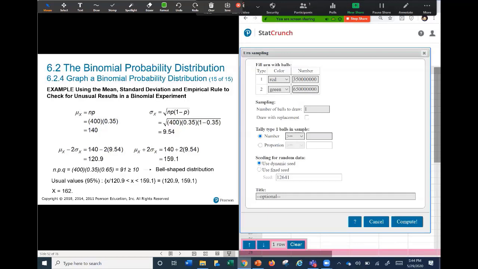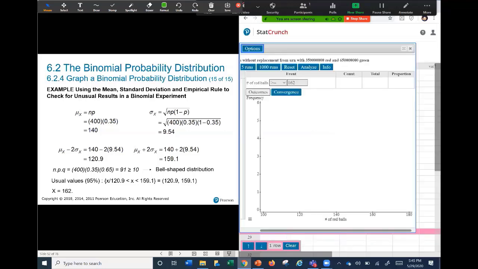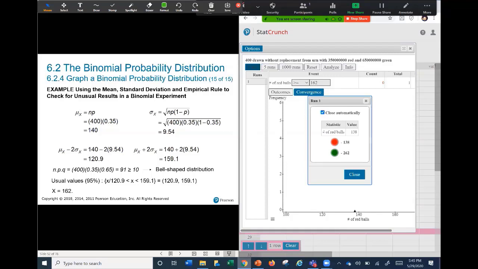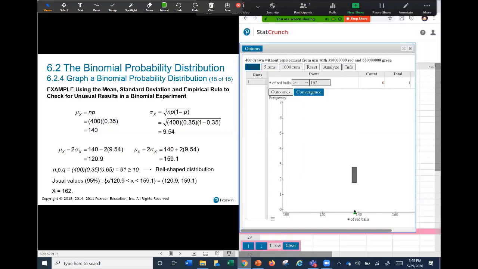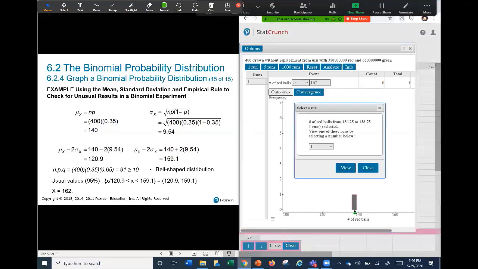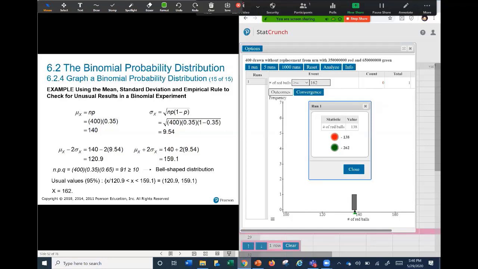Let's simulate. The red will be success, green will be failure. Let's select from this urn, as if we put all the names of the households in one bag, 400 households. We are going to determine in how many cases we will obtain more than 162 successes from 400. Let's run one. In this sample of 400, we got 138 successes. We are expecting 140: if the proportion is 35% of households that have 3 or more cars, 35% of 400 is 140. That is my expectation. In this particular sample we obtain 138. It's very close.